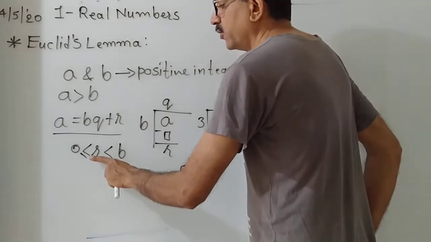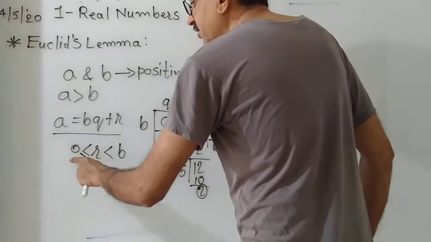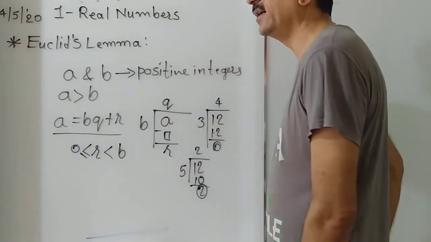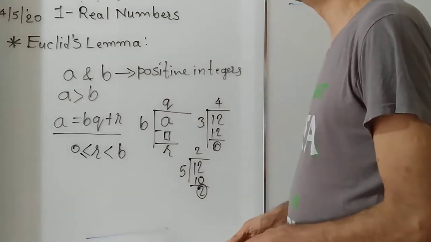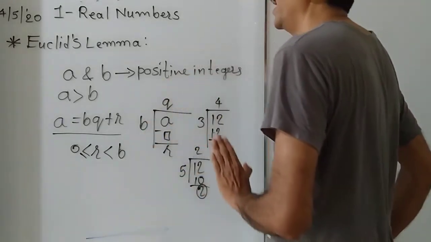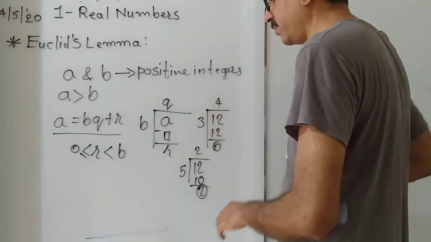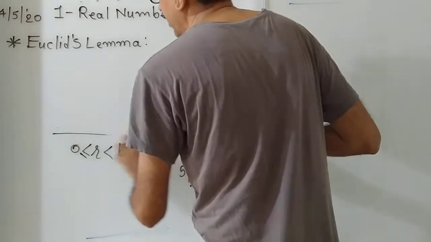What is the nature of the remainder in Euclid's lemma? It is either 0 or greater than 0 and less than the divisor. Understood? Then what is the use of Euclid's lemma? Euclid's lemma is useful to find the HCF, that is highest common factor, of two or more numbers.